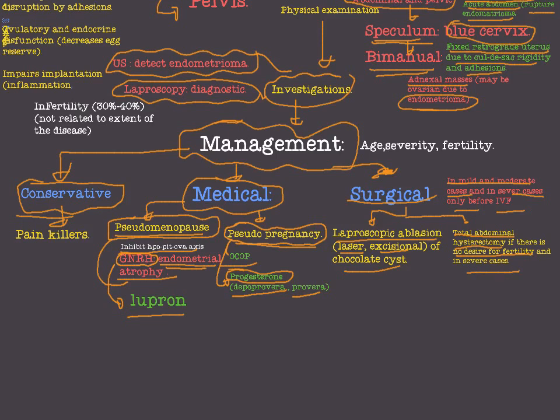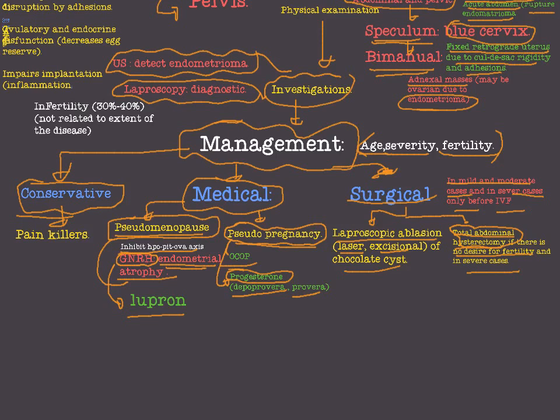So in the management of endometriosis, we have to take care about the age of the patient, the fertility state of the patient, and the severity of the case. So we only choose total abdominal hysterectomy in very severe cases and cases where the patient does not desire to have children.